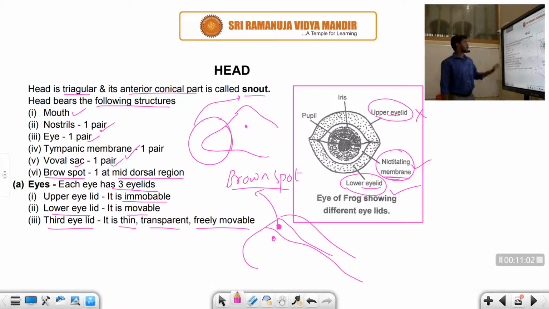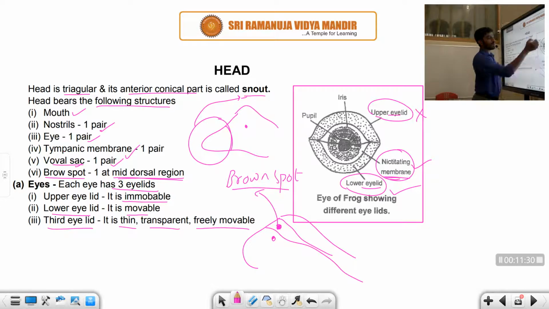Right students? So we are talking about the head, which is a triangular part, with the anterior conical part we call the snout. In the head region we have the mouth, one pair of nostrils, one pair of eyes, one pair of tympanic membranes, one pair of vocal sacs, and the Brown's spot, which is only one. It occurs in the mid-dorsal region, between the two eyes. The eye has three eyelids.